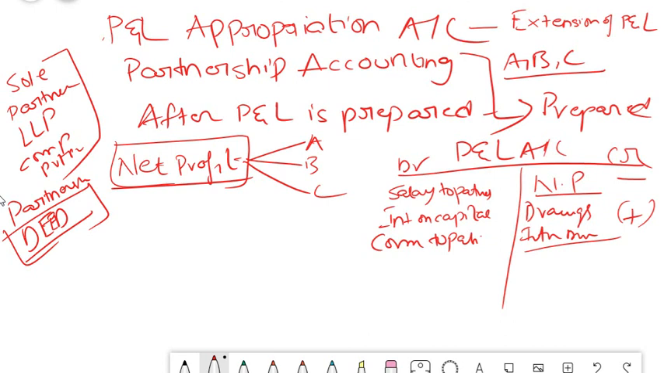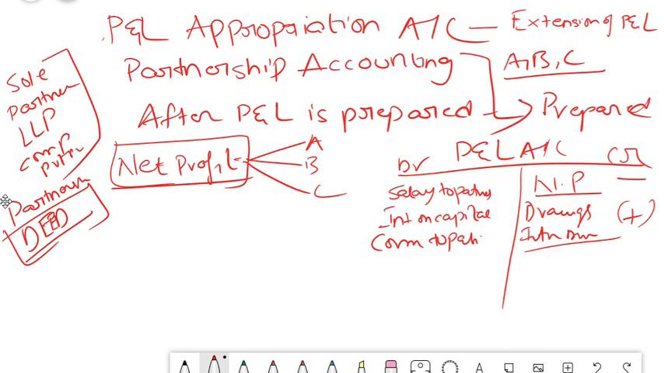At the same time, if you are paying salary, then what happens? Your net profit is decreasing. It is an expense. Same is the case with commission to partners. You are paying something, so it decreases your net profit. Interest on capital, that means the partner has invested some money and you are paying interest on it. So that is also an expense. So all the expenses are reduced from this net profit, and then your final amount comes, which is credited to the respective partners' accounts. So this is the main reason for a P&L appropriation account.